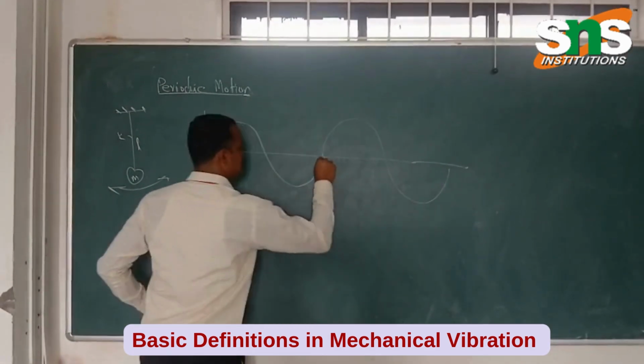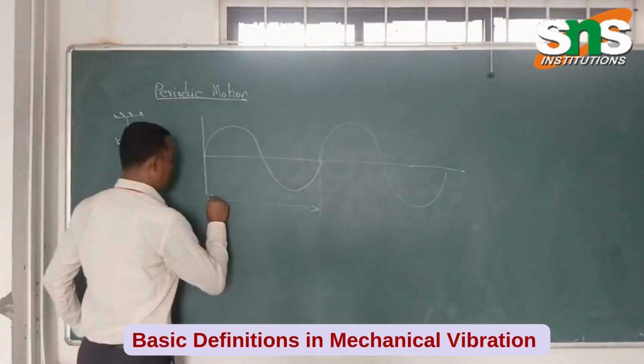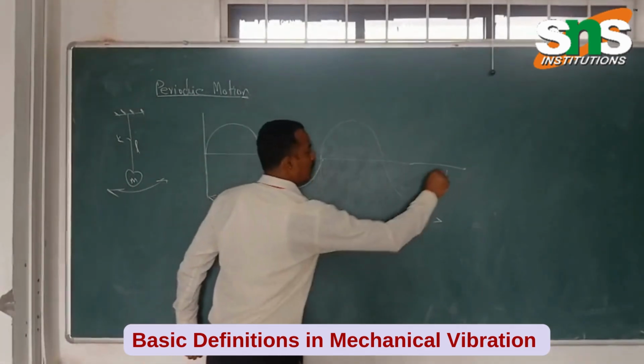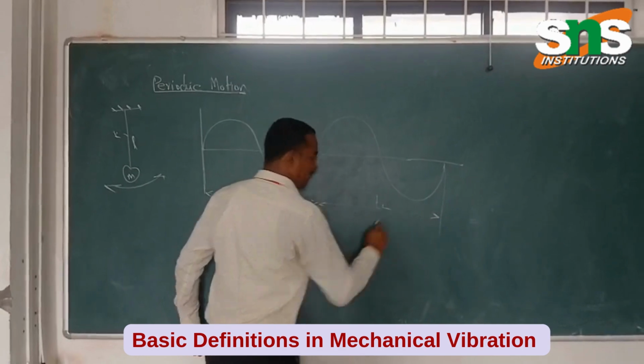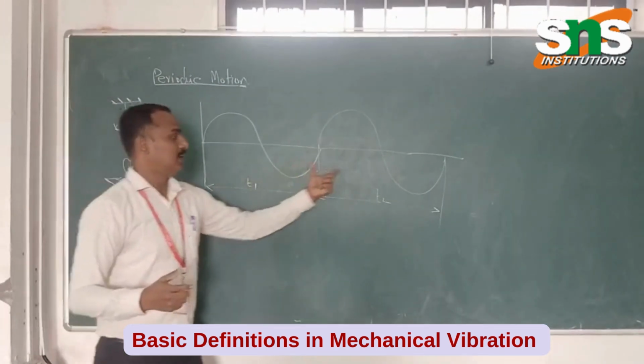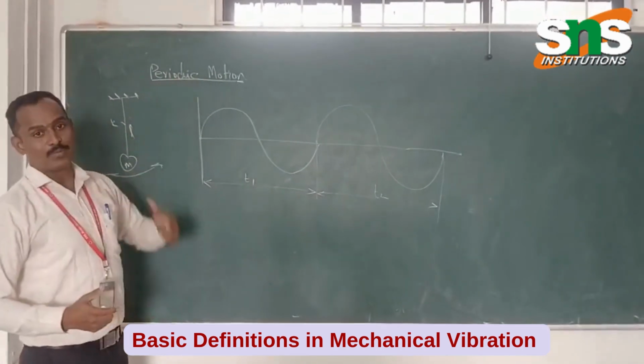Let us take this as time one. This is time two. Every equal interval of time, the motion will repeat itself. It is called periodic motion.